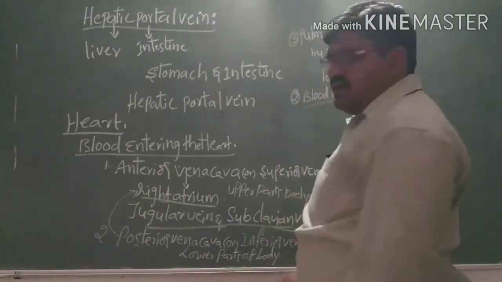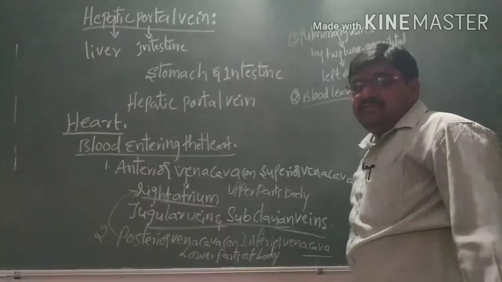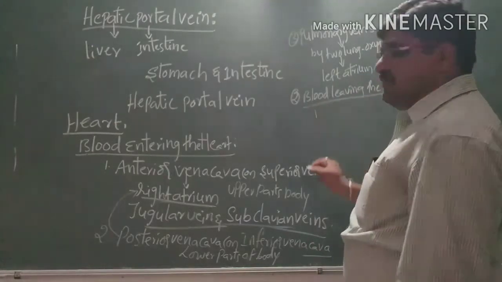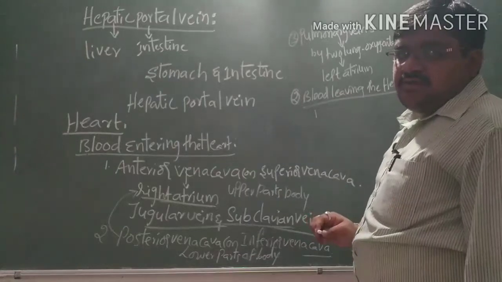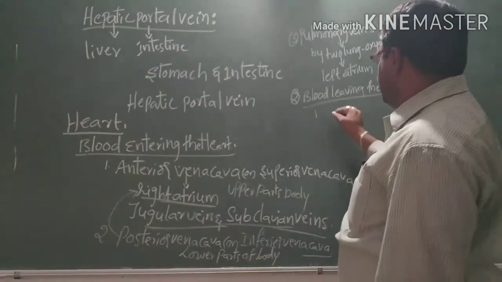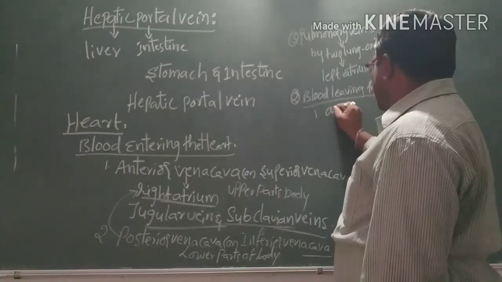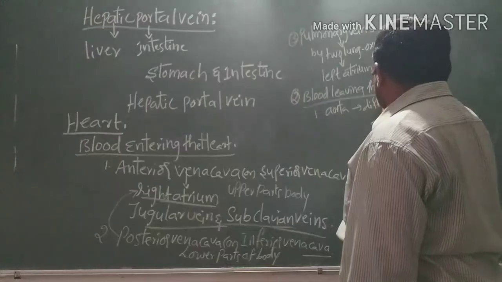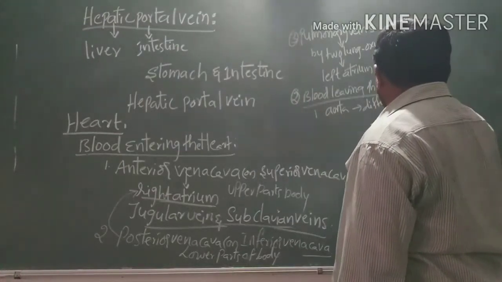Next, the second one: blood leaving the heart. The oxygenated blood from the left ventricle passes through the aorta to different parts of the body.